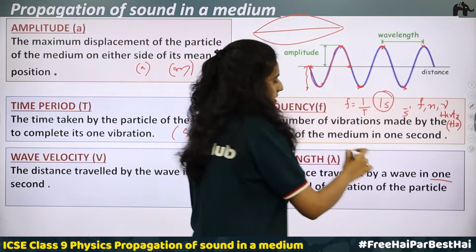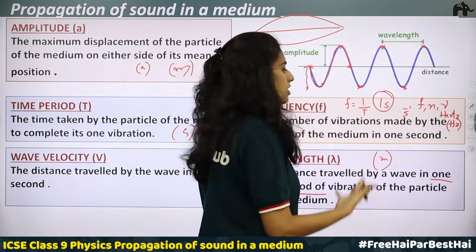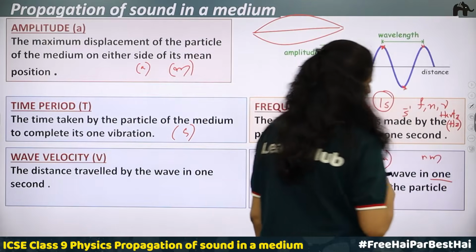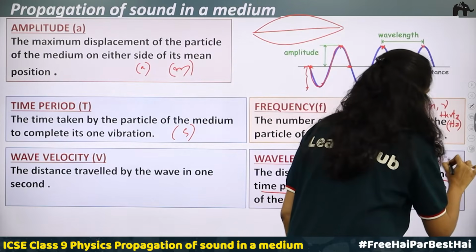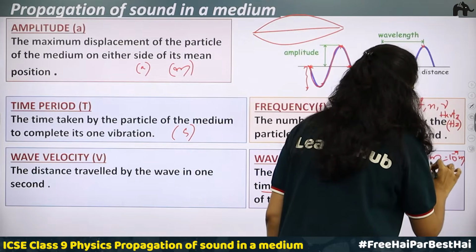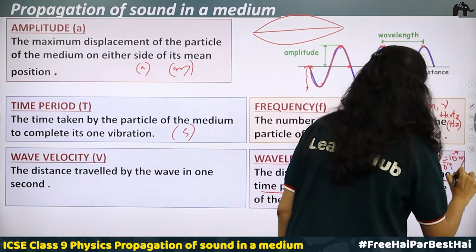Normally, the wavelength SI unit is meter, because it is also a length. Other commonly used units of wavelength are nanometers, that is, 1 nanometer will be equal to 10 raised to minus 9 meters, or 1 angstrom. Angstrom is another unit which is 10 raised to minus 10 meters.